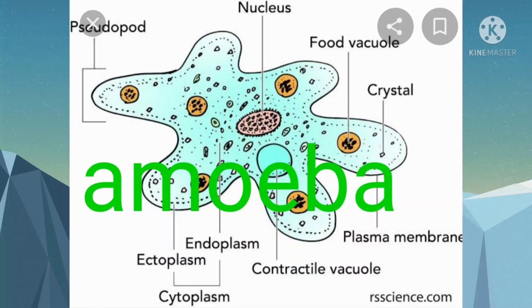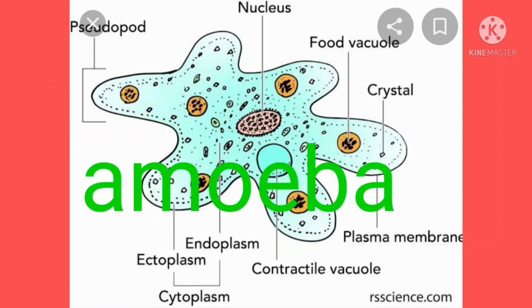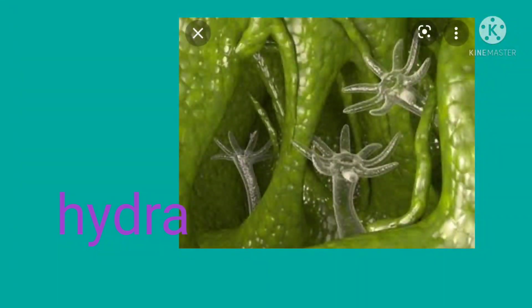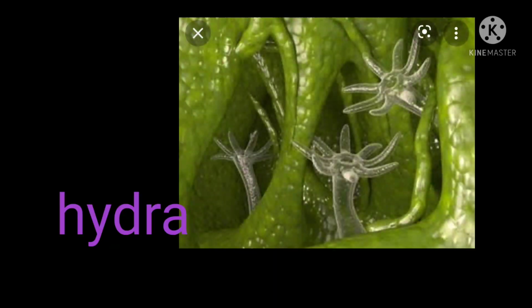For example, in unicellular organisms like amoeba, hydra, etc., all the materials are transported through a simple process like diffusion and osmosis.